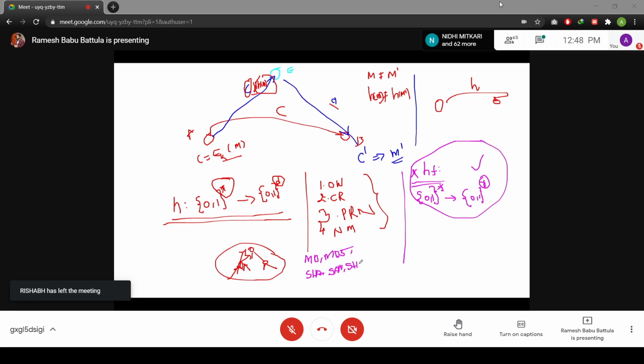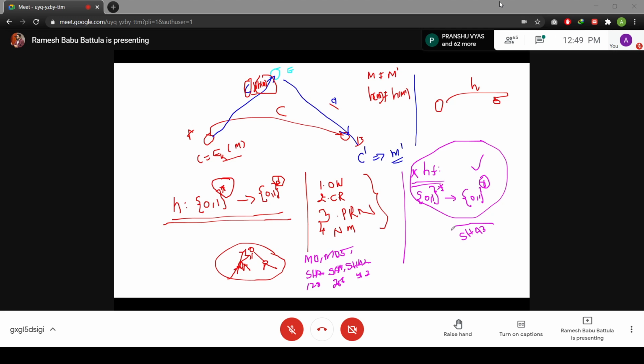There are variants in the secure hash algorithm: 128, 256, and 512. Now we are about to move to the SHA-3 concept.